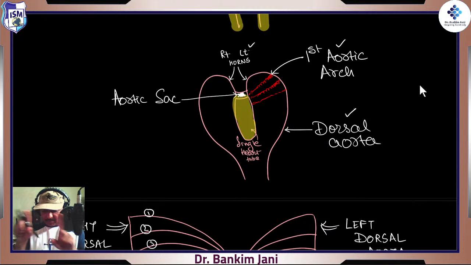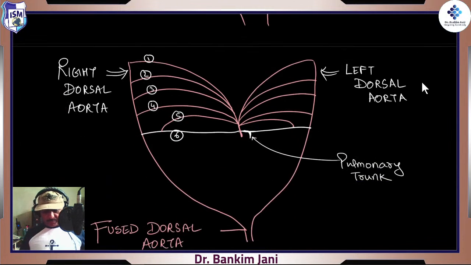Previously just the dorsal aorta, and now we have got all those aortic arches because they are all part of the aorta, right? So that's why they are called the aortic arch. Arches. We give them the numbers 1, 2, 3, 4, 5, 6. Same is on the opposite side. So over here also 1, 2, 3, 4, 5 and 6.